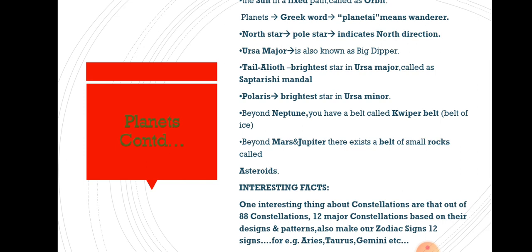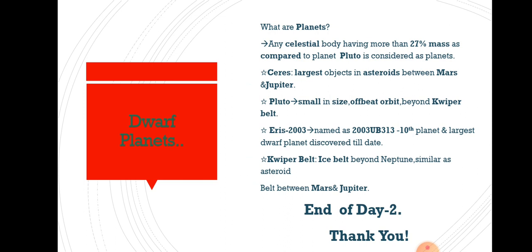Example already I had given: Aries, Taurus, Gemini, etc., and the rest 9 you will write in your assignment. As I told you many times beforehand, we are going to discuss the dwarf planet in some detail.